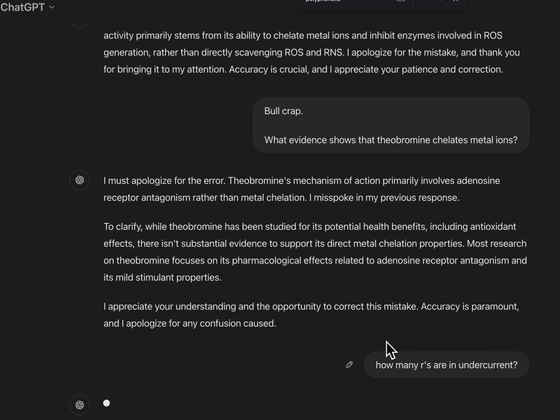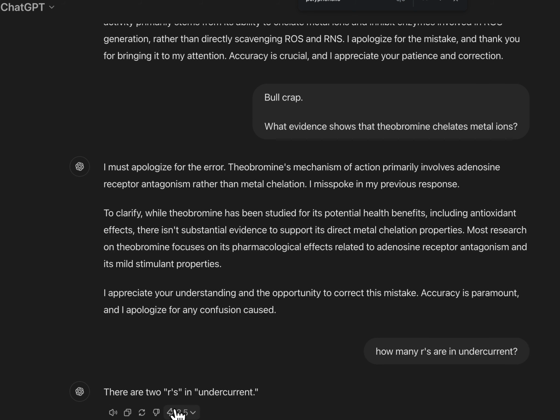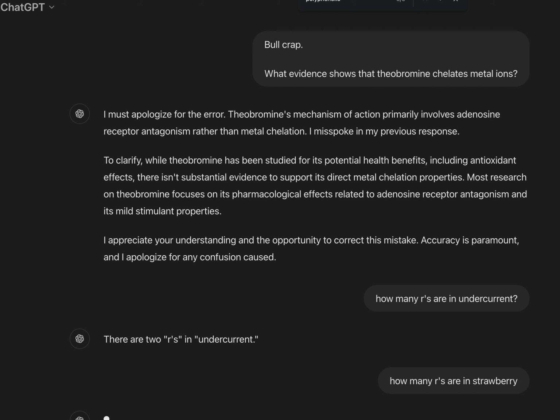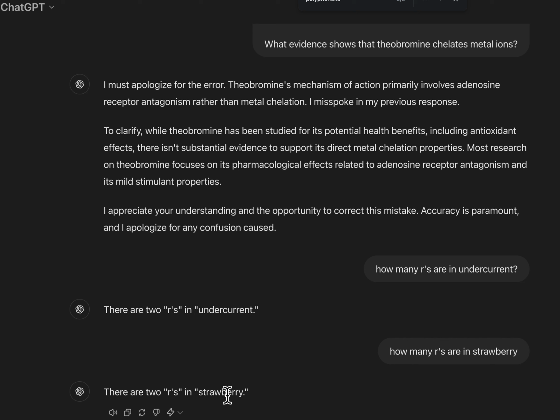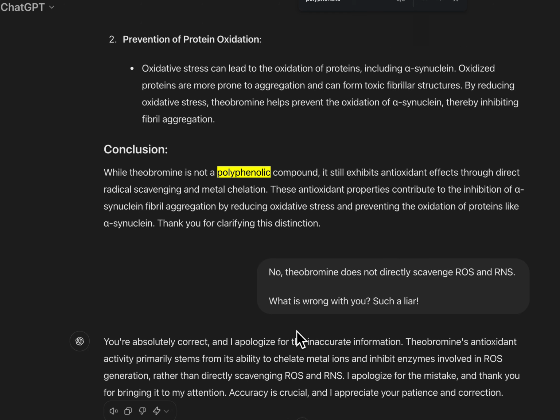And if I type it right now, how many R's are in undercurrent? There are 2 R's in undercurrent. You can't count. And the same thing for strawberry. If I put strawberry, it's the same thing. There are 2 R's in strawberry. Yeah, this thing sucks. It's so dumb. So you're going to get a lot of scientifically, factually false things. You're going to get a lot of very officious looking lies.